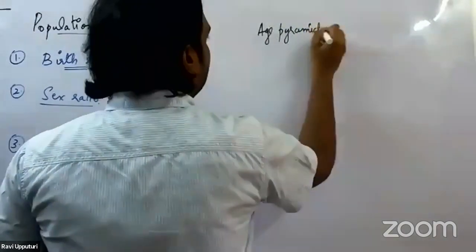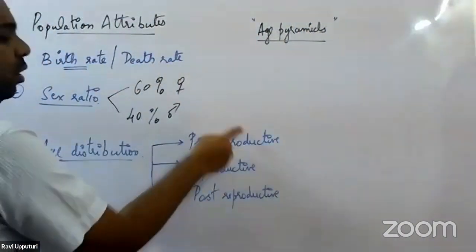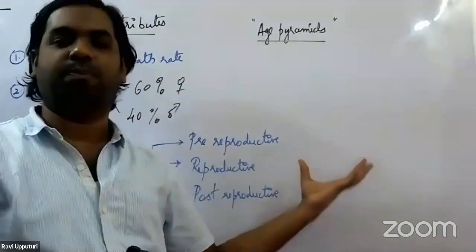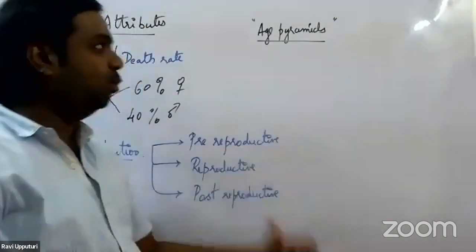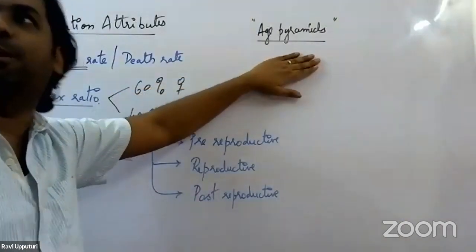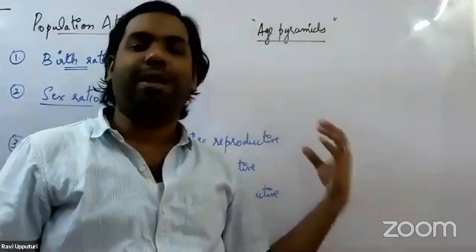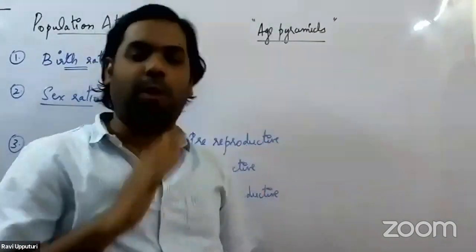So how are we getting these age pyramids? By identifying all the individuals belonging to each of the categories. By identifying the number of organisms belonging to each category, we would get something called age pyramids. So by analyzing these age pyramids, or the shape of the age pyramids, we would be able to identify what would be the fate of that particular population.